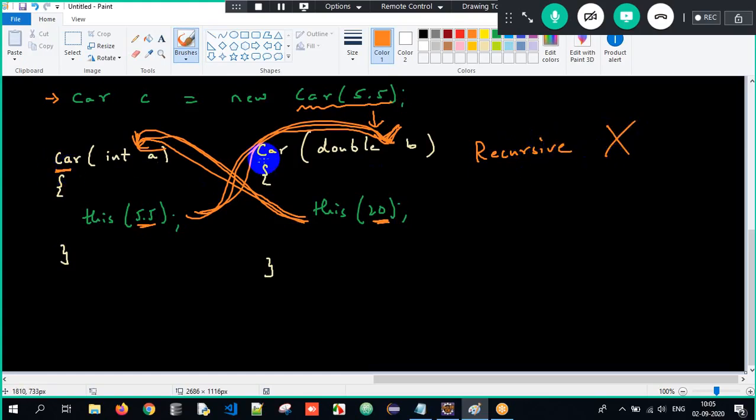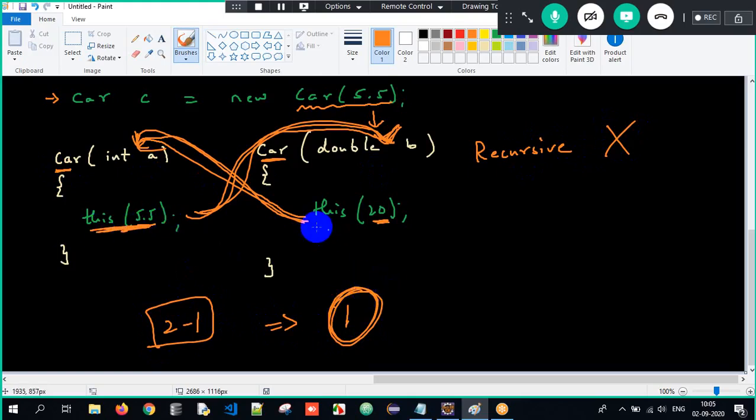If there are two constructors, we can have 2 minus 1 calling statement. That is, at the maximum, I can have only one calling statement. So either I have to use it over here, or I have to use it over here. Got it? If there are 10 constructors, we can have 10 minus 1, that is 9 calling statements. 10 constructors, 9 calling statements. Else, recursive chaining will be happening here.